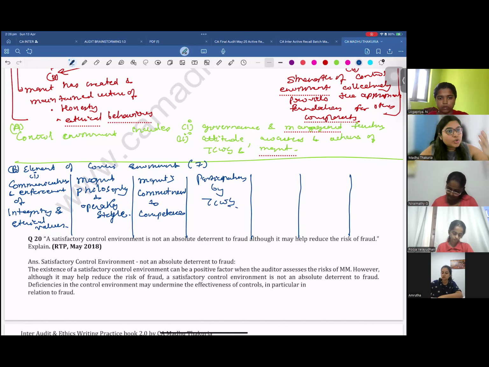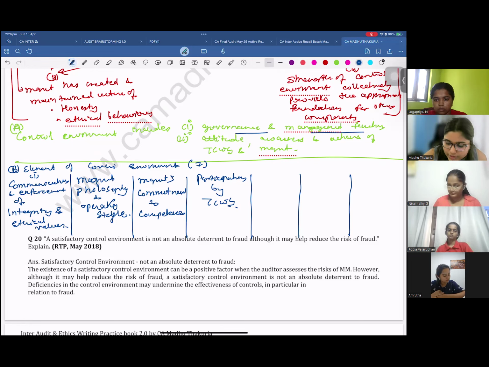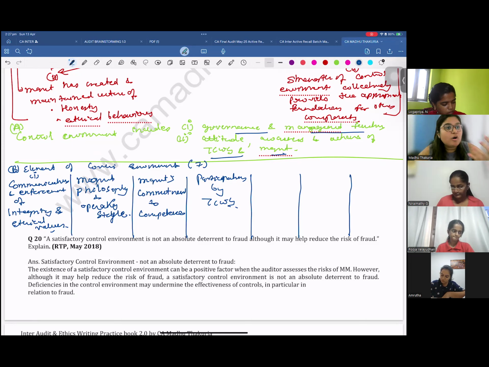See, none of these points is going to the intricate level of controls. They are only talking about the high level. That is how the governance is done, who is doing the governance, the attitude of TCWG and all. So first, they talk about the communication and enforcement of integrity and ethical values in the entire organization. Second, you want to understand the management philosophy. How do they operate? What is their operating style? Then you also have to see management's commitment to competence, like how competent they are and what kind of competent people they hire to do the job. Then how much participation is there by the TCWG? Is TCWG involved in overseeing the financial reporting process? Is TCWG involved in overseeing the internal control operations, right?